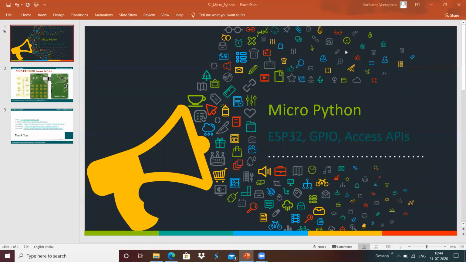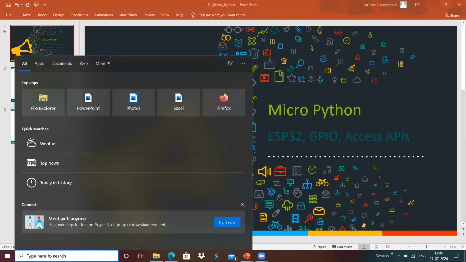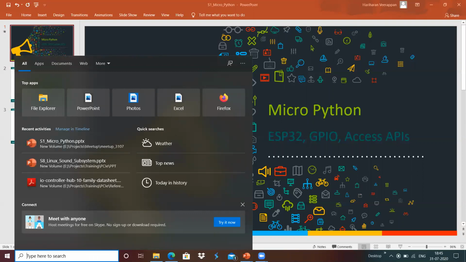MicroPython is supported on various devices, various microcontrollers from ST Microelectronics, and we have NXP microcontrollers. Here we will see about ESP32, another microcontroller which is supported with MicroPython. In order to develop, we have the IDE called Thonny IDE that we will use for our development. For example, I'm going to connect my